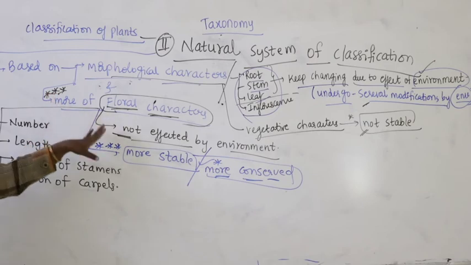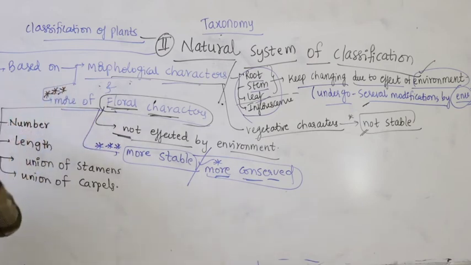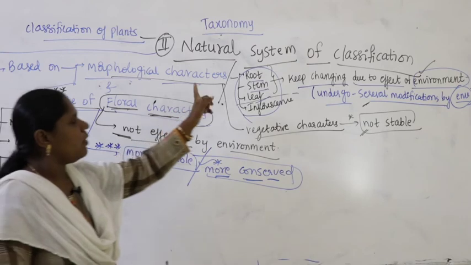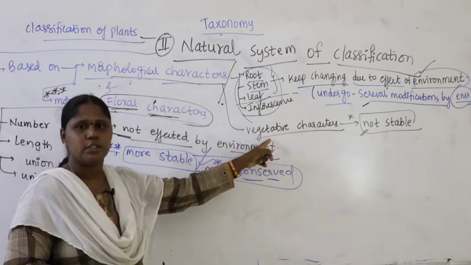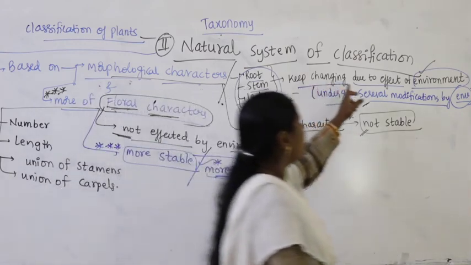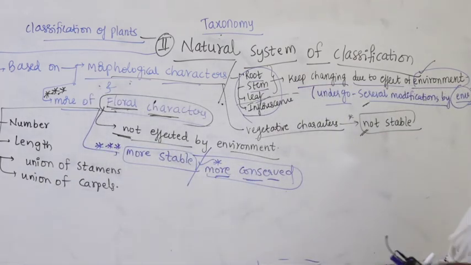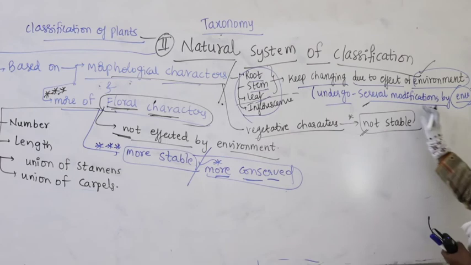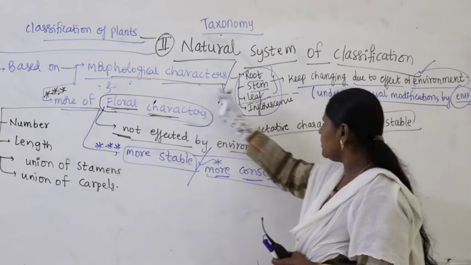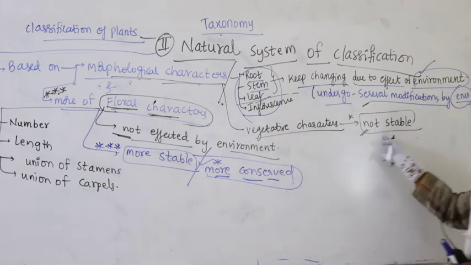So here more floral characters, very few morphological characters. I will tell you again: natural system of classification is based on morphological characters, but morphological characters are called vegetative characters. They are root, stem, leaf, inflorescence. They keep changing due to the effect of environment, undergoing several modifications. So these vegetative characters are not stable.